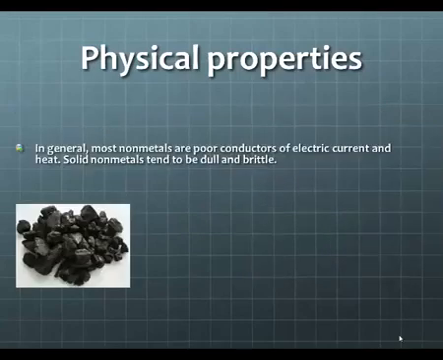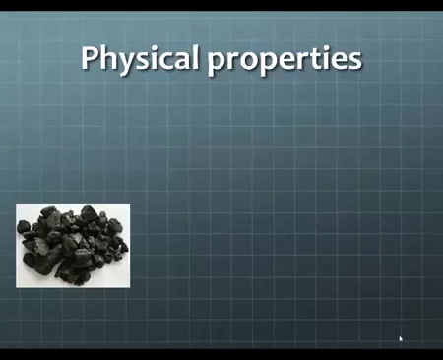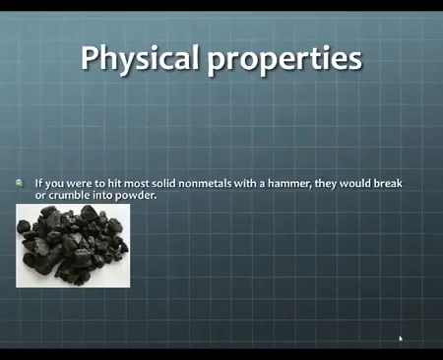In general, most nonmetals are poor conductors of electrical current, along with heat. Solid nonmetals tend to be dull and brittle. So this picture right here shows coal. Coal is made mostly of carbon. Coal is a nonmetal that is brittle and dull. If you were to hit most solid nonmetals with a hammer, they would break or crumble into a powder. Coal, again, is a perfect example. If you were to take a piece of charcoal and hit it with a hammer, it would turn into a very fine, dark powder.